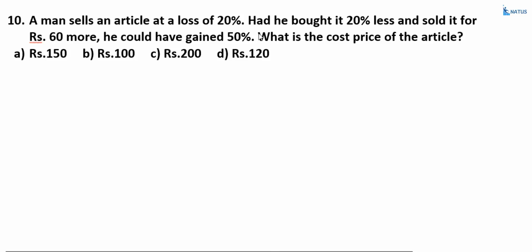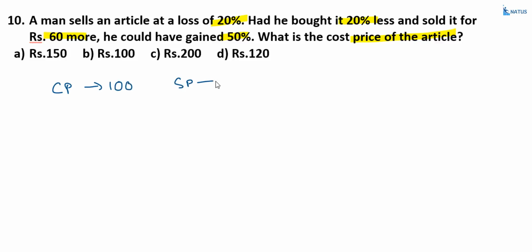A man sells an article at a loss of 20%. Had he bought 20% less and sold it for 60 rupees more, he would have gained 50%. What is the cost price of the article? Now, the cost price before the decrease in the article, let us take that to be equal to 100.